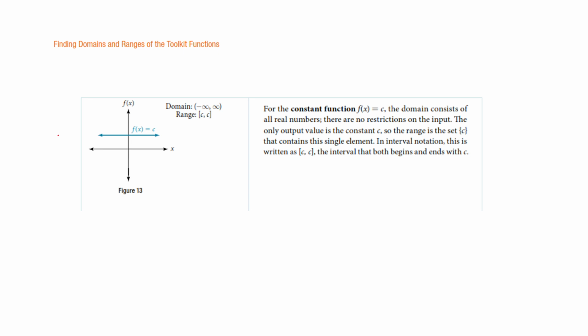Now, do you remember the domain would be if I were to take a ruler and I was just going up the x-axis, where am I going to hit something? Well, the constant function I'm going to hit everywhere. Now, if I were to do the range, what happens on the y? The only place I'm going to hit is whatever that value was. So if y is 3, then the only place I'm going to hit is at 3. This is just generic, that you're just going to hit at that one point.